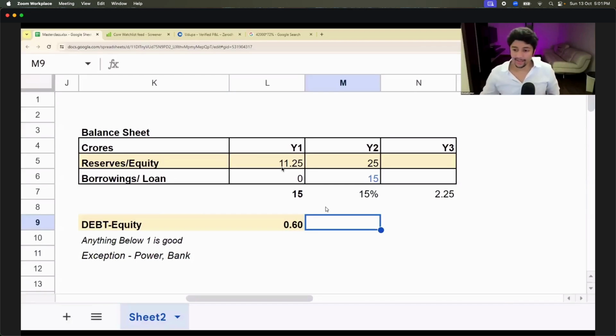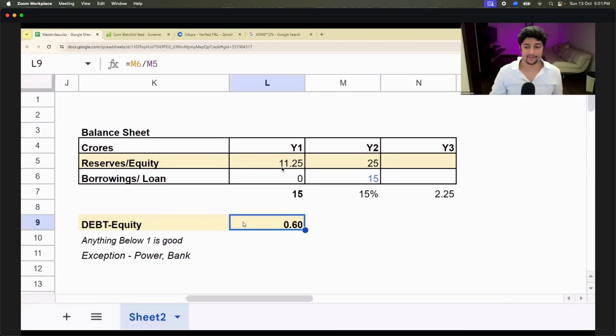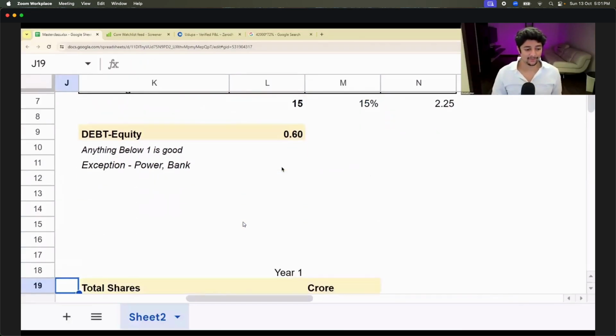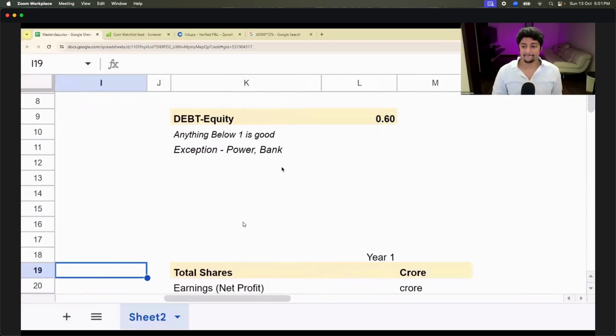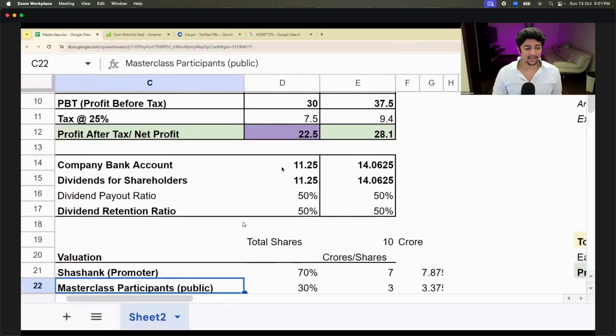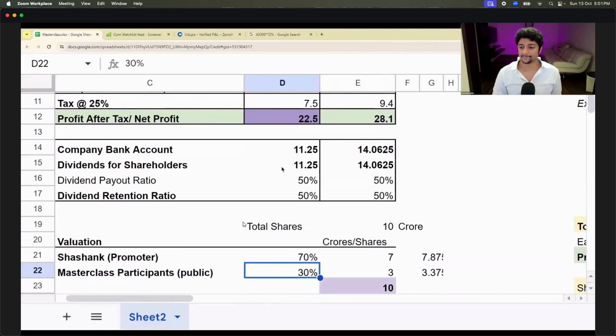Okay. Let's go to the next one. Chalo. Now we go to valuation. Very interesting. Now, you remember this valuation when I said 70-30?